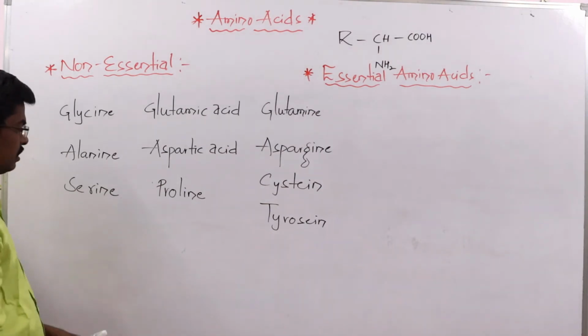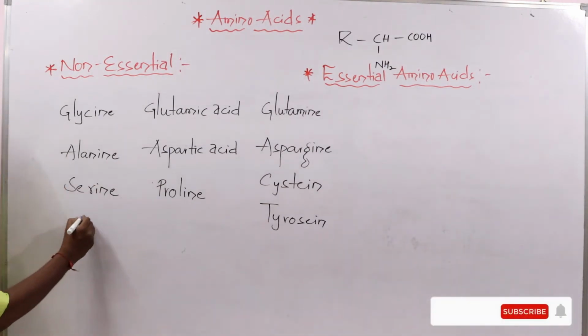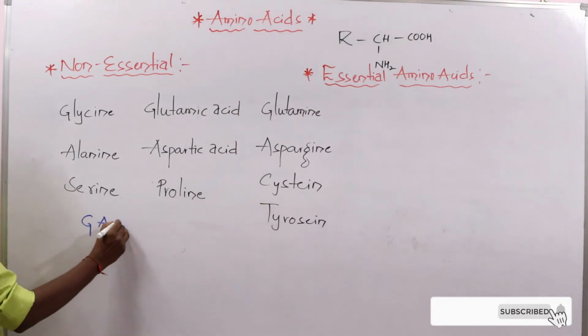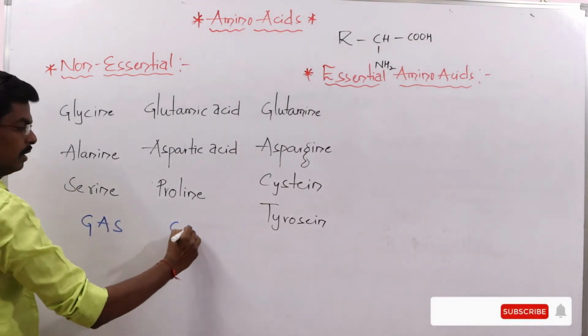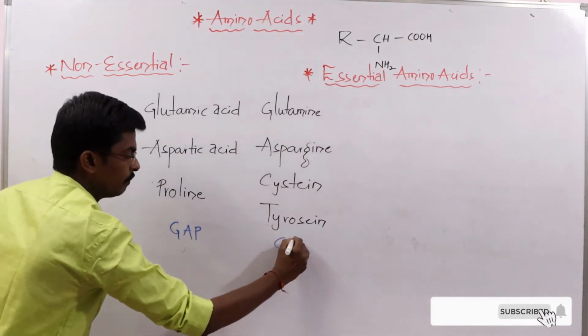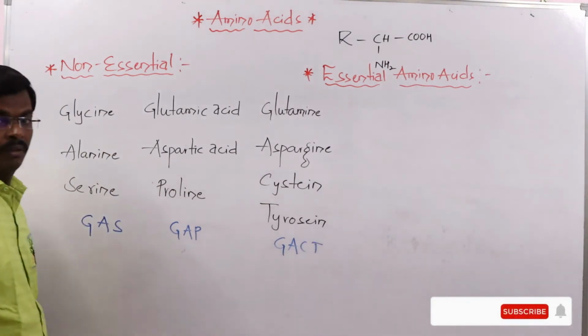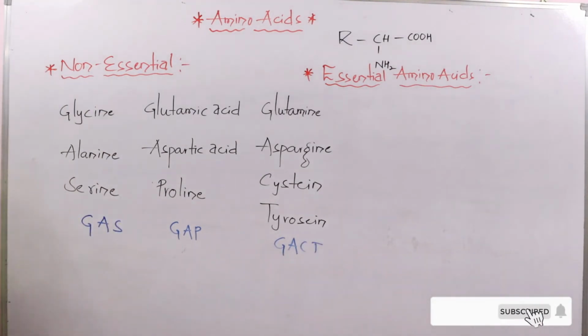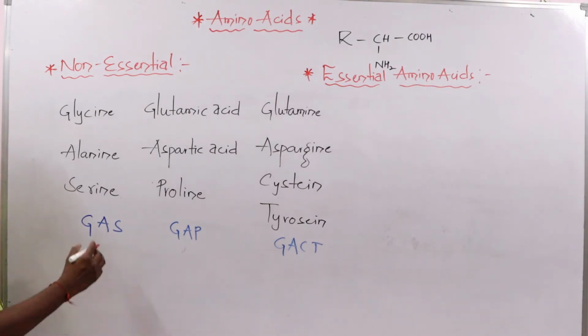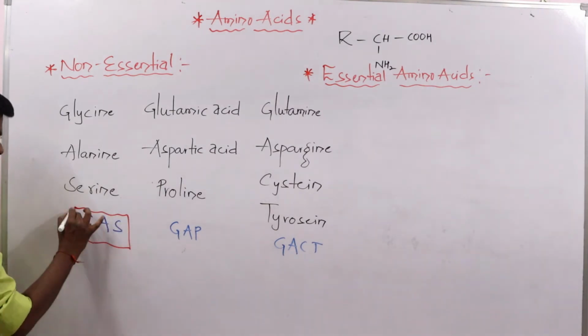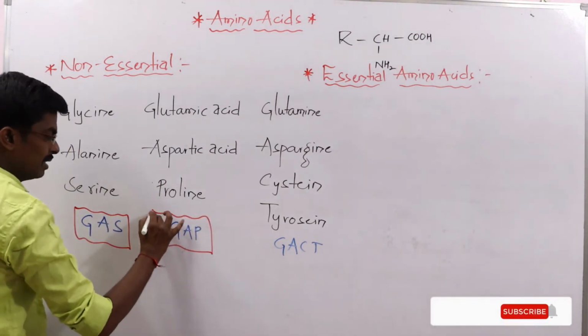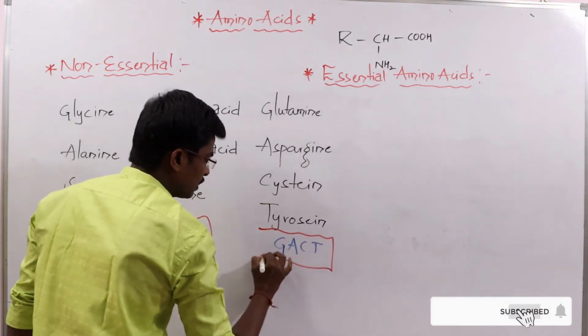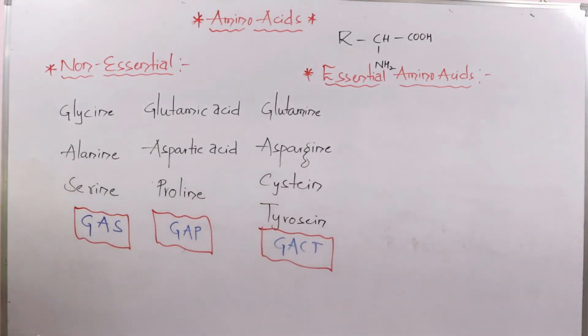These 10 you can simply remember with the first letters, which I am giving as GAS, GAP, GAT. These are the 10 which come under non-essential amino acids. Got it? Now come to the essential amino acids.